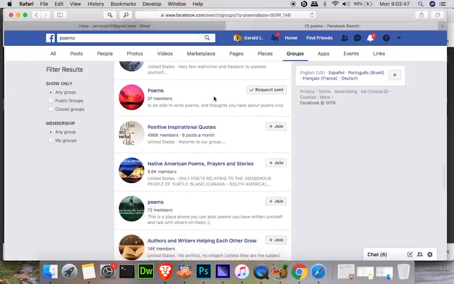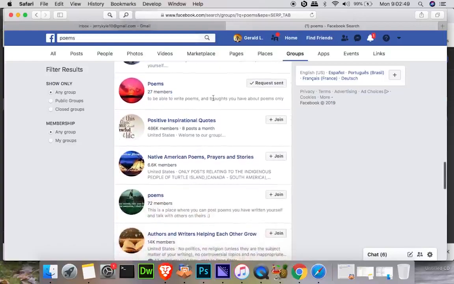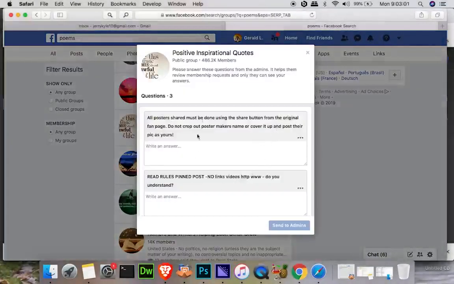And it's so easy to share to these groups, as I'm going to show you later, to get those backlinks to your Facebook page, and then finally funneling these people to your website where you have your other poetry. So I'm just going to keep working down through this and joining these groups, and I'll show you the next part of this and how this helps you with your marketing and funneling people to your website.